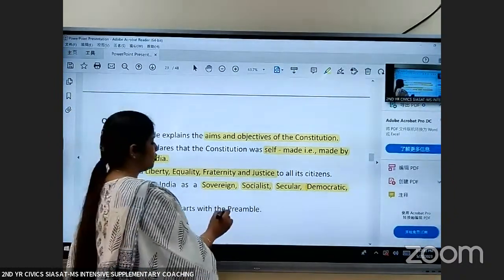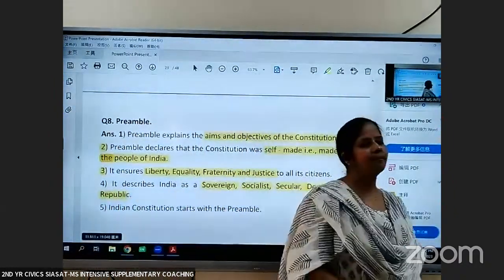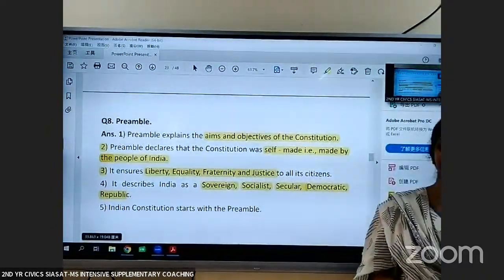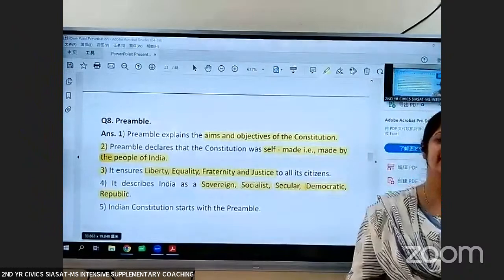So the Constitution of India starts with the preamble. With this, I end my session here. We'll continue in the next class.